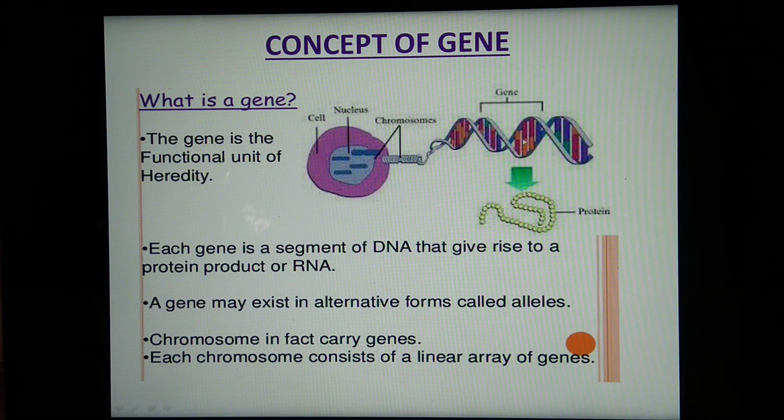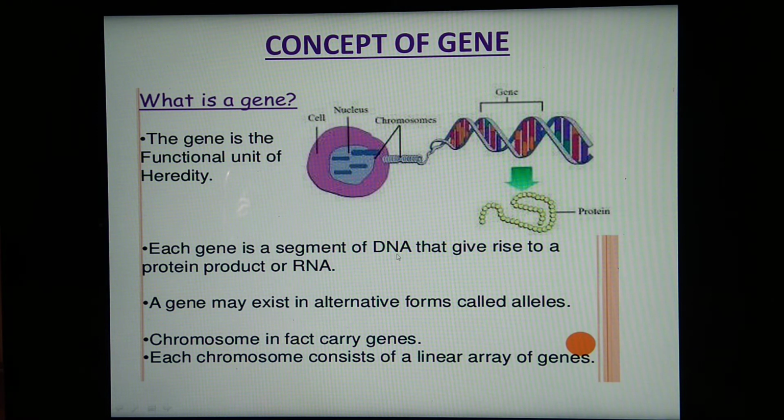So gene means a segment of chromosome, and these genes are always present in pairs, which are responsible for inheritance of character. So remember that the gene is the functional unit of heredity. That is, because of genes only, characters are transmitted from one generation to other.